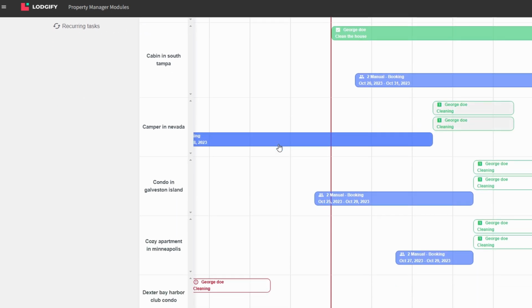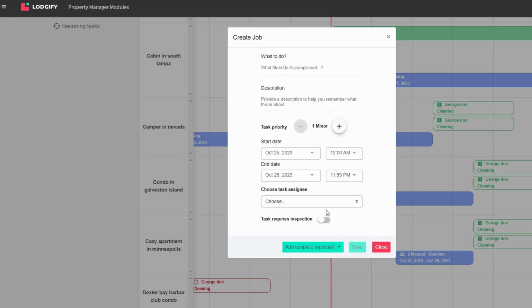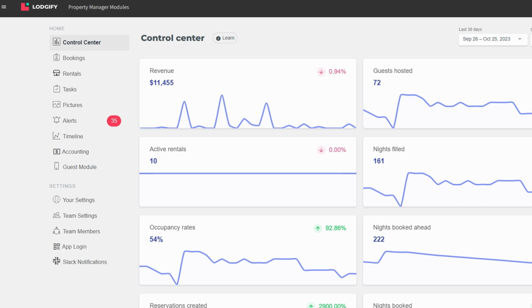This way, everyone knows what they need to do and when, ensuring nothing falls through the cracks. You can also set deadlines and track progress to make sure tasks are completed on time. Lodgify simplifies your financial management by consolidating your rental income, expenses, and payments in one place. You can easily track what you've earned, record expenses like cleaning or maintenance fees, and keep tabs on payment statuses.